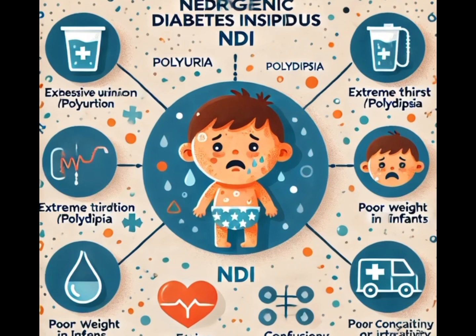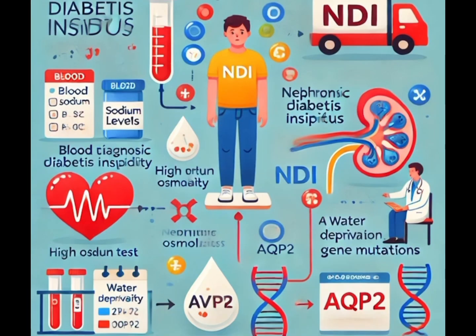If nephrogenic diabetes insipidus is not managed, severe dehydration and electrolyte imbalance can be life-threatening, especially in young children. Doctors diagnose nephrogenic diabetes insipidus using a combination of blood tests, urine tests, water deprivation tests, and genetic testing. In blood tests, they can check sodium, potassium, urea, creatinine, and glucose levels.